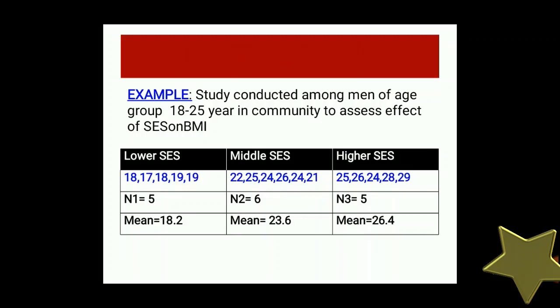There is an example. A study conducted among men of age 18 to 25 years in a community to assess the effect of SES on BMI. By this example, we can see how one-way ANOVA and two-way ANOVA are different from each other. There are three tables: lower SES, middle SES, higher SES. Lower SES has five persons, middle SES has six persons, and higher SES has five persons, and here is the mean of the different groups.